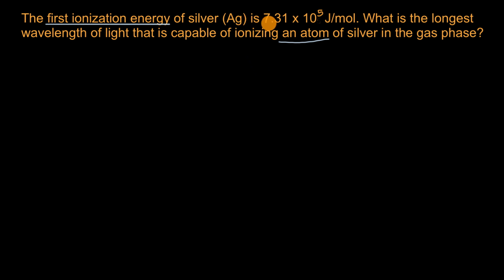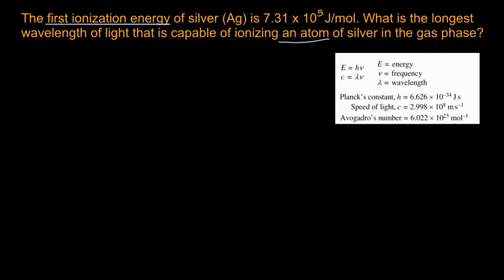So a couple of things to pay attention to. They're giving us the first ionization energy in terms of moles, not per atom. And then we just have to remind ourselves of all of our different ways of connecting wavelength, frequency, and energy. Now, given all of this, I encourage you to pause this video and see if you can figure this out. What is the longest wavelength of light that is capable of ionizing an atom of silver in the gas phase?